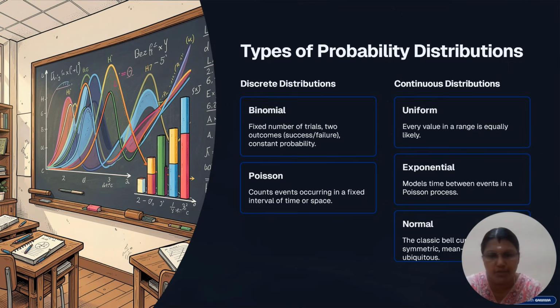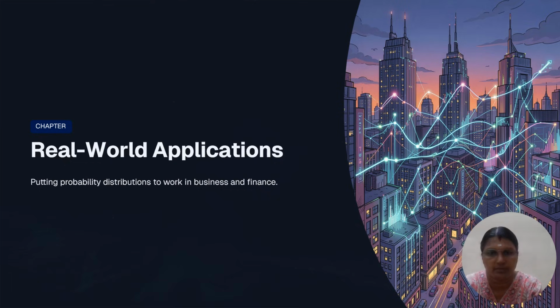Poisson distributions count events occurring in a fixed interval of time or a given space. Among continuous distributions, we have the uniform distribution, where every value in a range is equally likely. Exponential models the time between events in a Poisson process. Normal has a bell-shaped curve.